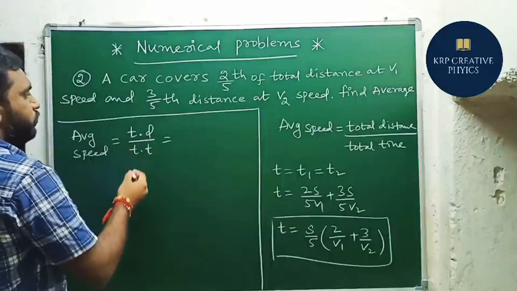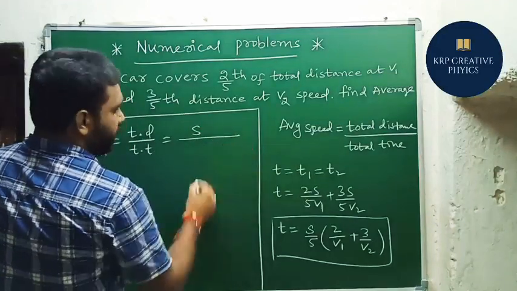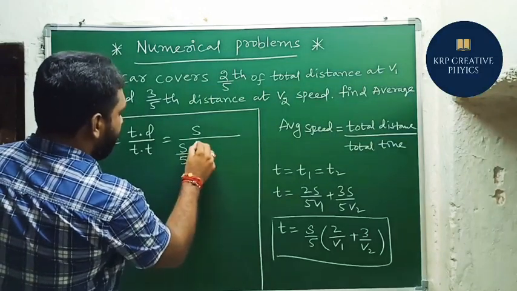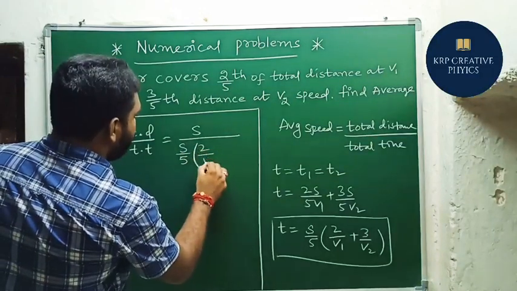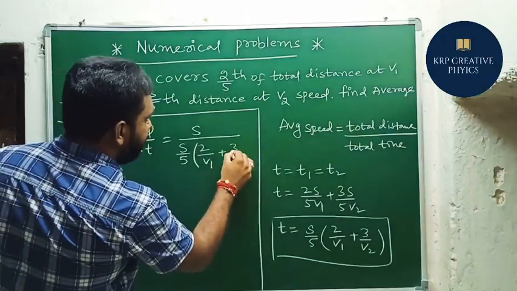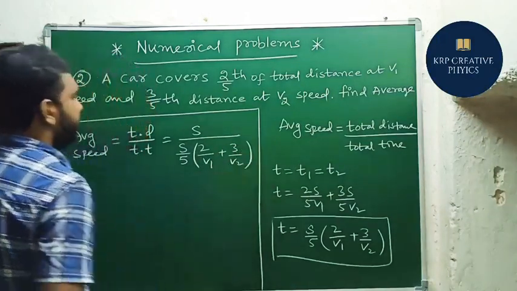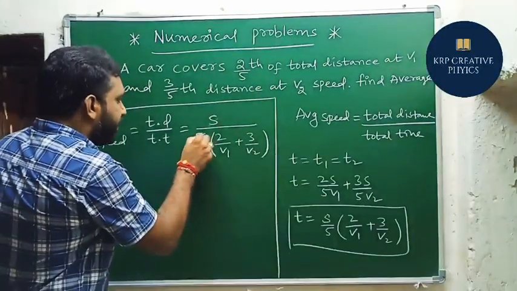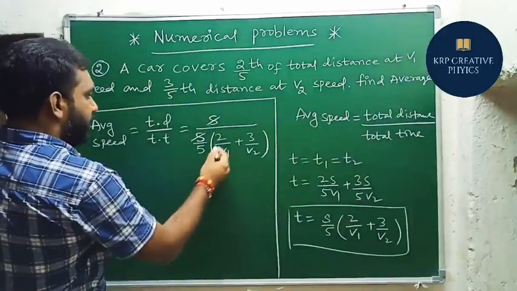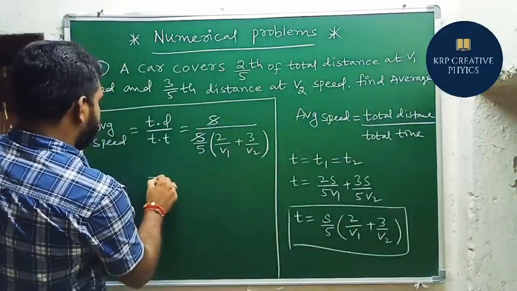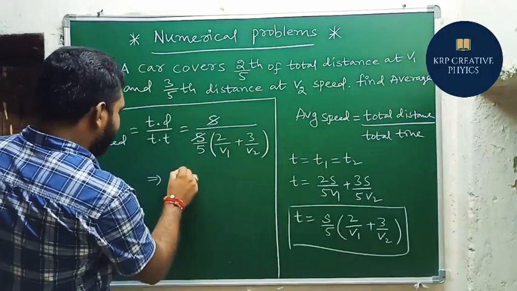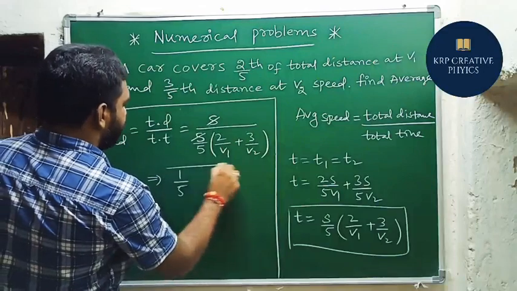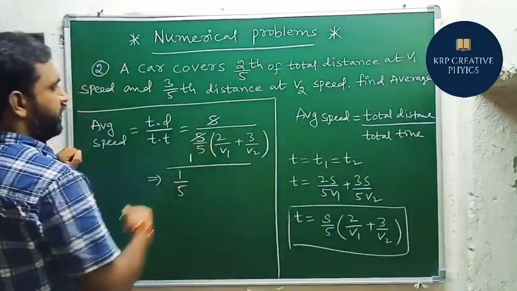So we assumed that total distance is S. What about total time here? S by 5 of 2 by V1 plus 3 by V2. So if we simplify this particular equation, here S gets cancelled and we need to do the LCM here, remaining term. So here 1 by 5 I am going to write as it is. Overall numerator is 1 here.